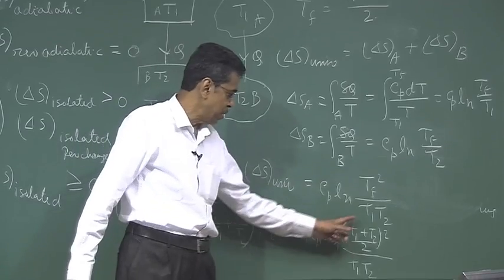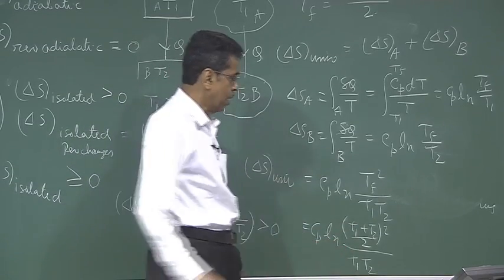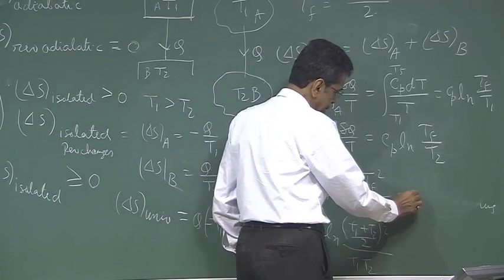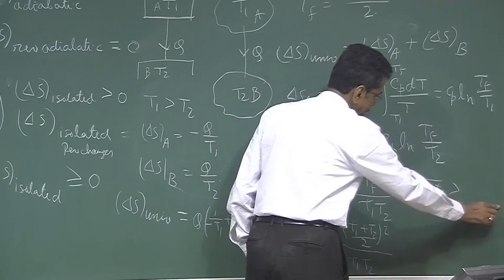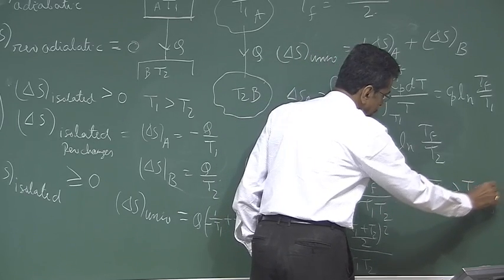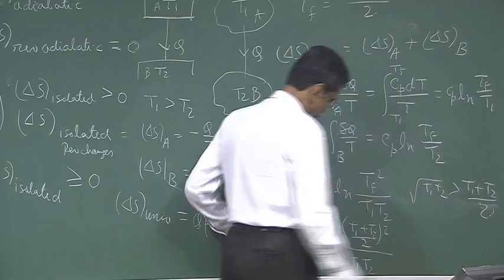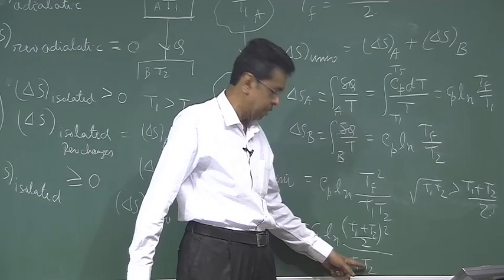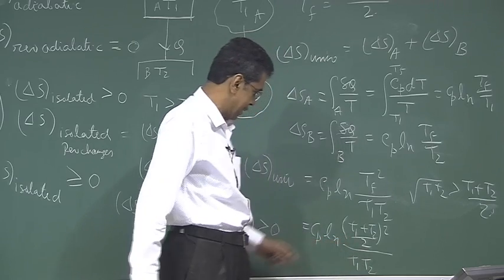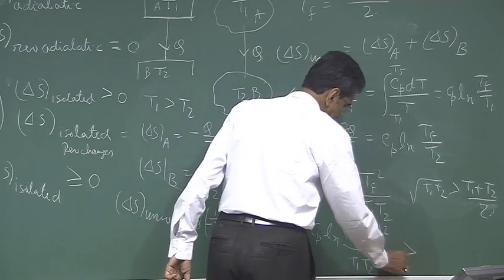This is always positive, we can prove. This is because we know that the geometric mean, root over T1 T2, is always less than the arithmetic mean. We can prove that T1 plus T2 by 2 whole square is always greater than T1 T2. That means the argument of the log is greater than 1, so the log is greater than 0.